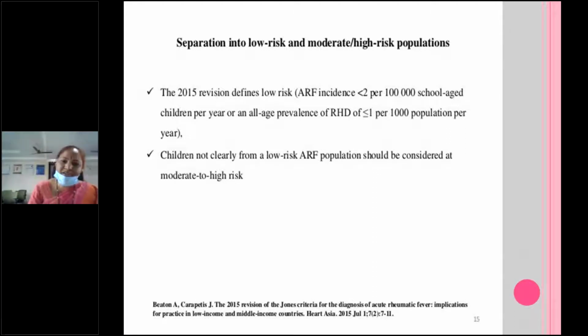So low risk means acute rheumatic fever incidence less than 2 per 1 lakh school-aged children per year, or prevalence of rheumatic heart disease less than or equal to 1 per 1000 population per year. Incidence is different, prevalence is different. Any one criterion we can take to label it as low risk. What is not low risk will be moderate to high risk: more than 2 per 1 lakh school-aged children per year, or prevalence of rheumatic heart disease more than 1 per 1000 population per year. So first we will stratify risk, then only we will consider the major and minor criteria.